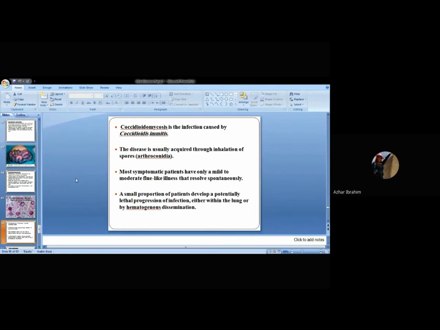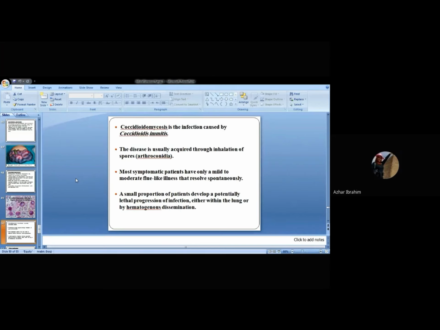The disease is usually acquired due to the inhalation of the conidia or the spores formed by the agent. The characteristic feature of the conidia or spores of this fungus is that they are articulated, therefore they are referred to as arthroconidia. This is the definition of the disease.